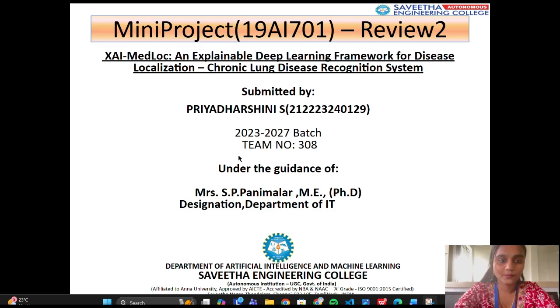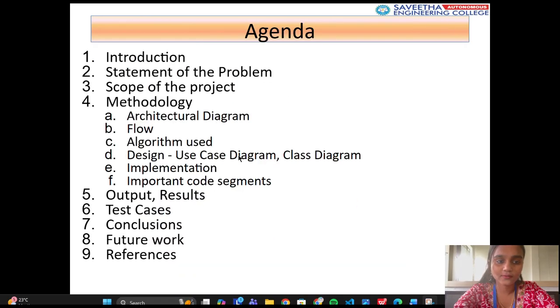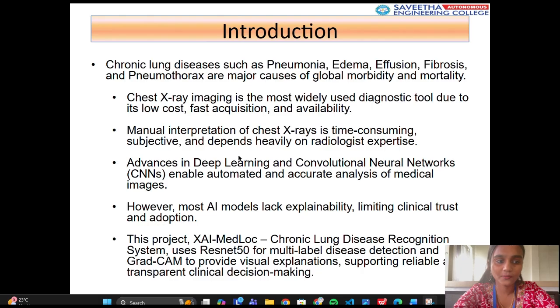Good morning. Today I am presenting our mini project titled XAI-MedLoc, an explainable deep learning framework for disease localization, a chronic lung disease recognition system. Chronic lung diseases such as pneumonia, pulmonary edema, effusion, fibrosis, and pneumothorax are among the leading causes of global morbidity and mortality. Early and accurate diagnosis is crucial.